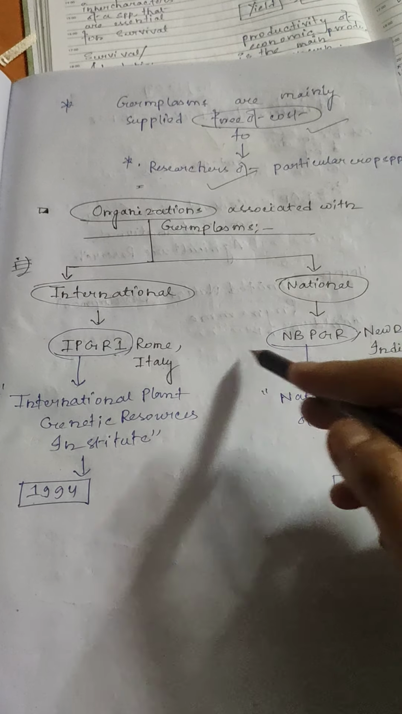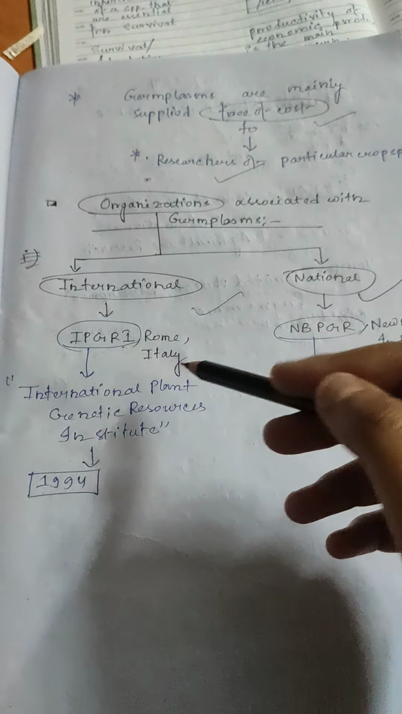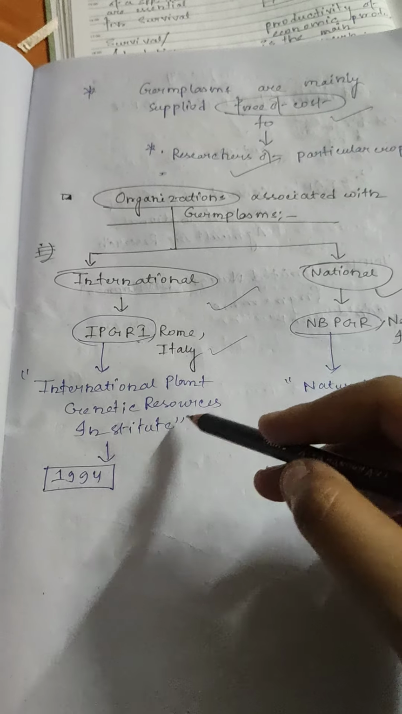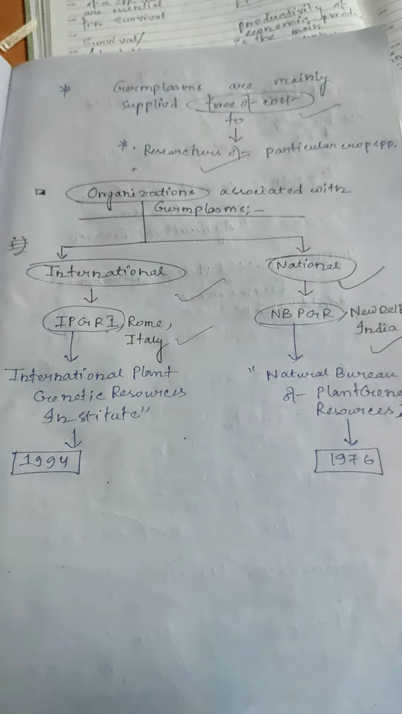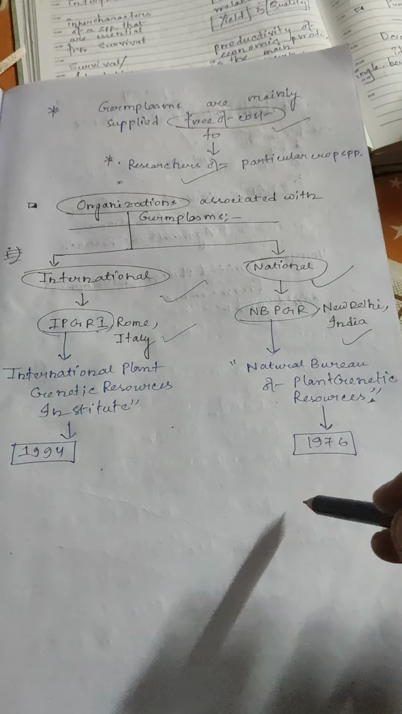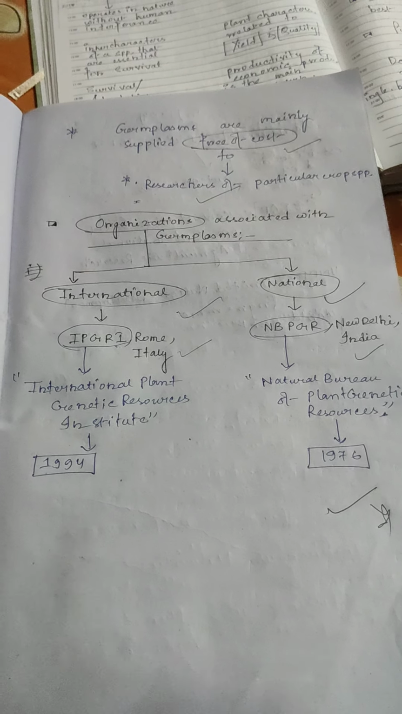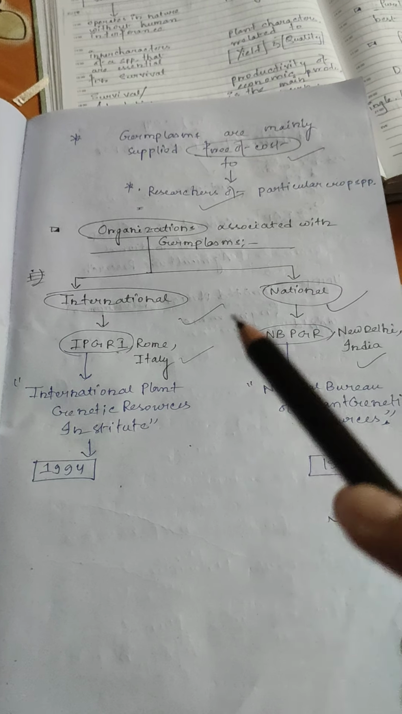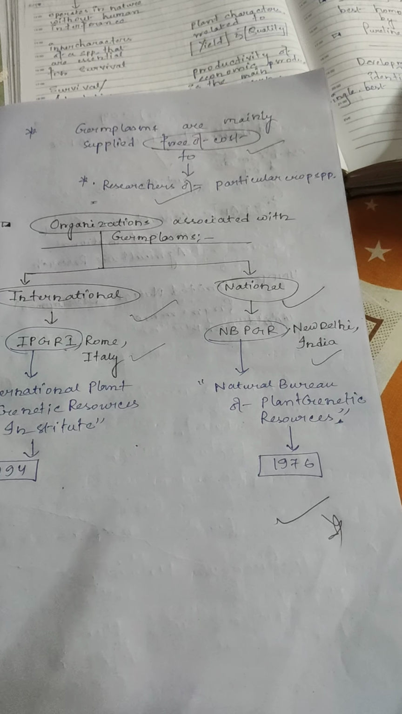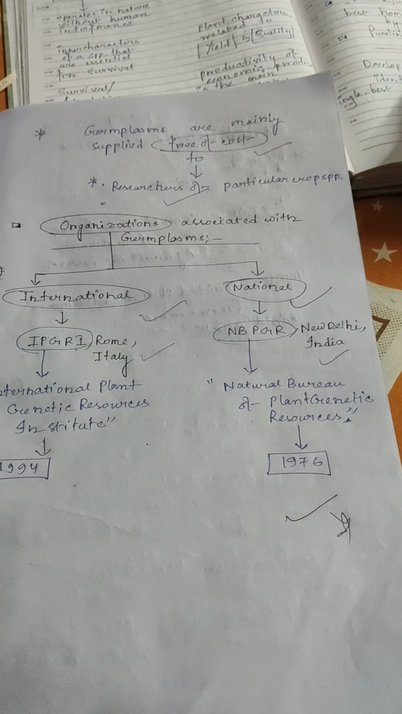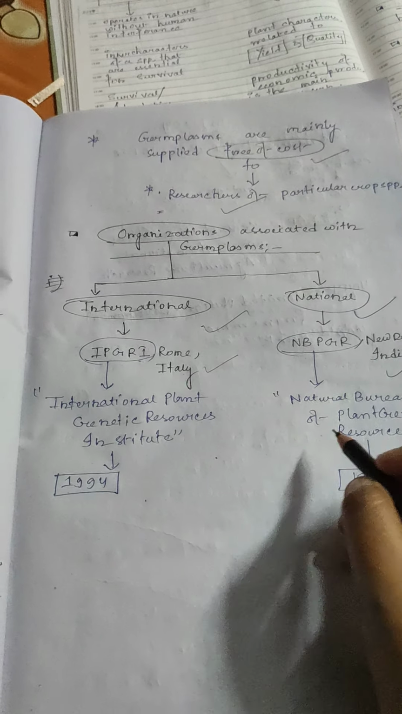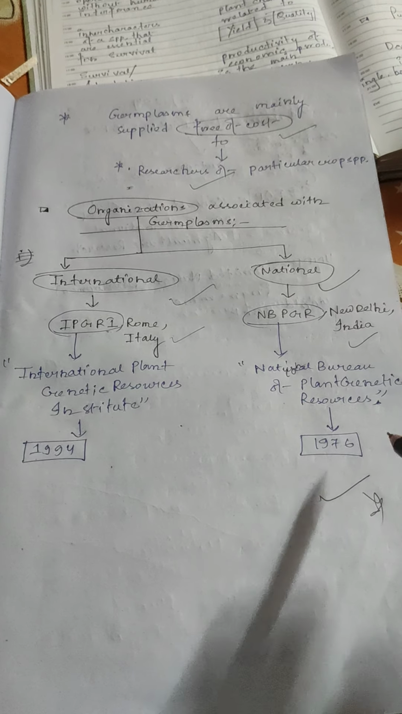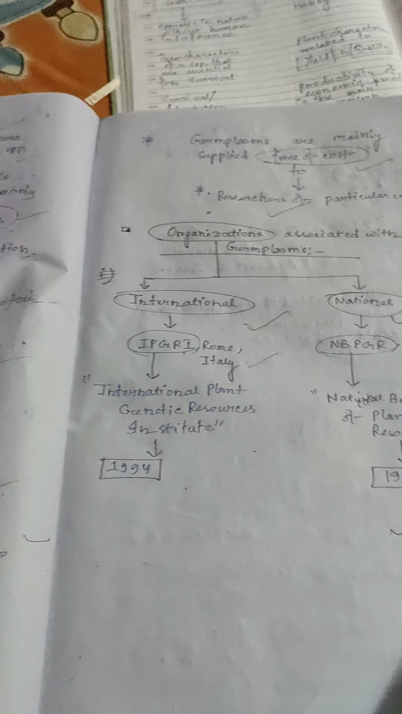Organizations associated with germplasms, international and national. International: IPGRI, Rome, Italy, International Plant Genetic Resources Institute, 1994. National: NBPGR, New Delhi, India, National Bureau of Plant Genetic Resources, established in 1976.